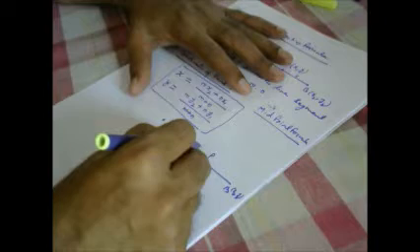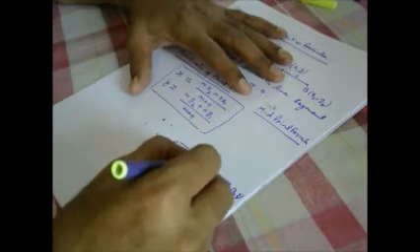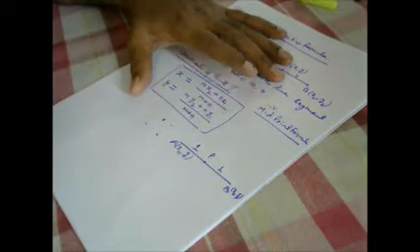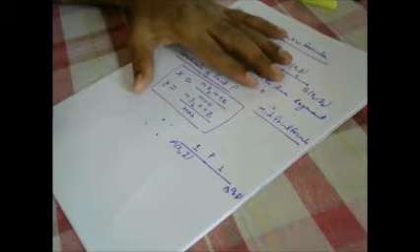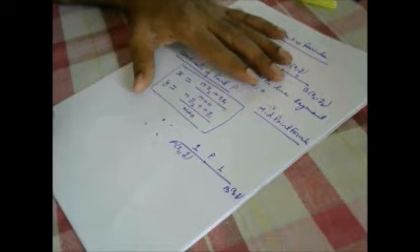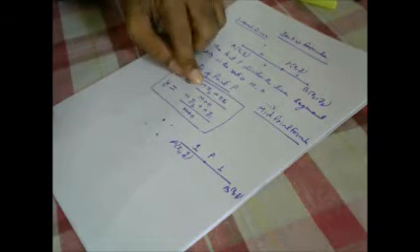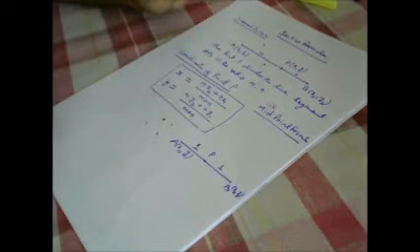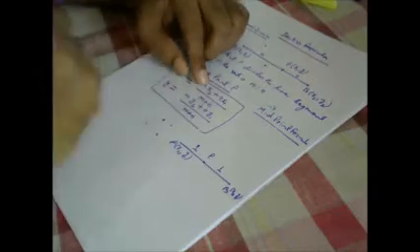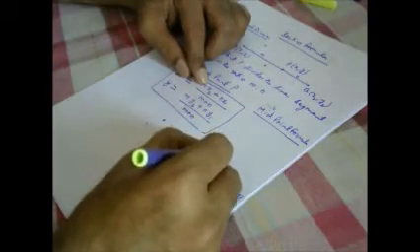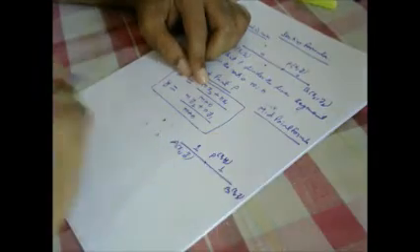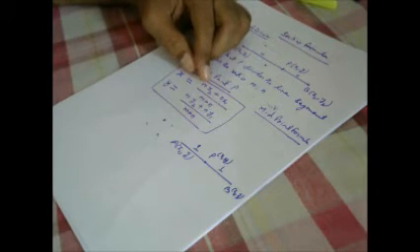It means it is dividing this line segment in the ratio 1:1. So m will become 1 and n will become 1.